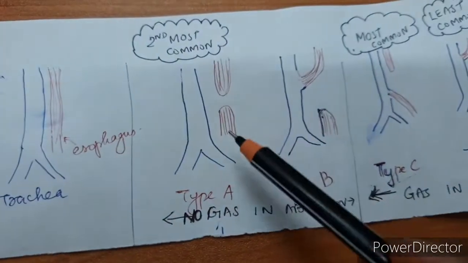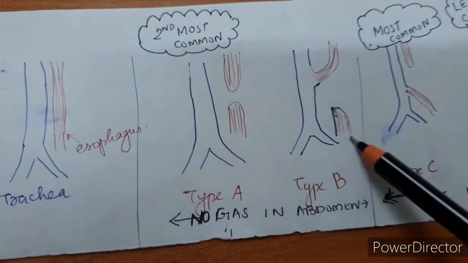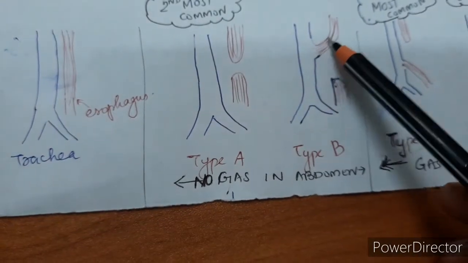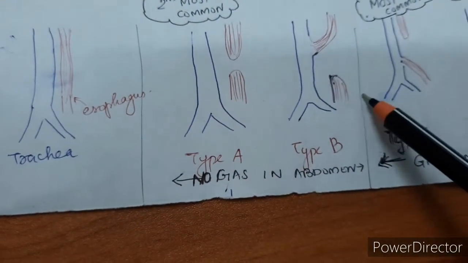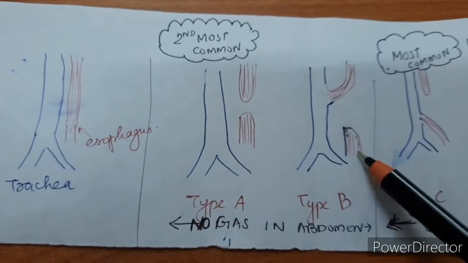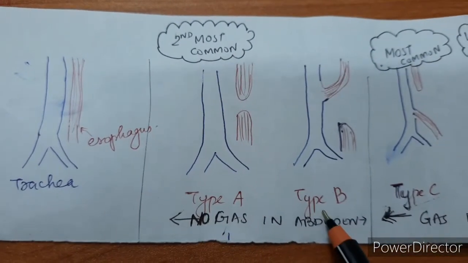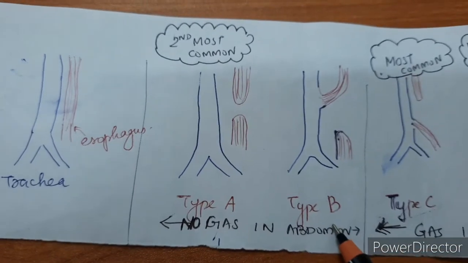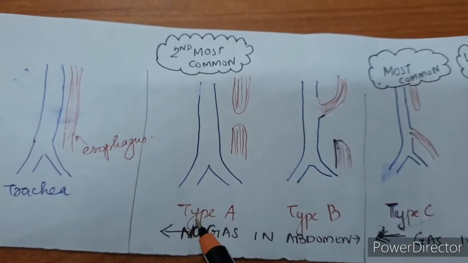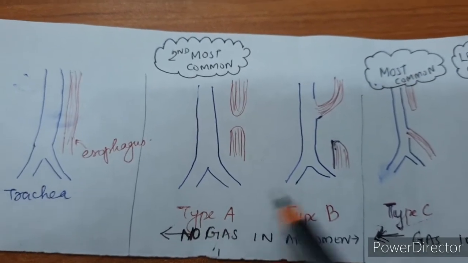So this is type A, and in type B the proximal part has a connection to the trachea and the distal end is blind. So this is type B. Here a question which can be asked is: there is no gas seen in the abdomen in both type A and type B, and type A is the second most common variety of tracheoesophageal fistula.